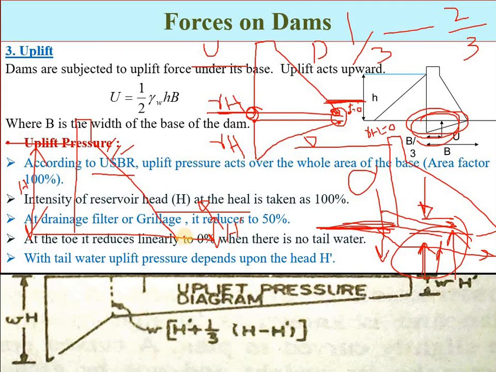Now according to USBR, the intensity at the heel point will be equal to the hydrostatic pressure at the upstream side, and the intensity of uplift pressure at the toe point will be equal to the hydrostatic pressure of water at the tail, that is gamma h dash. Then the diagram will look like this. That is according to USBR.